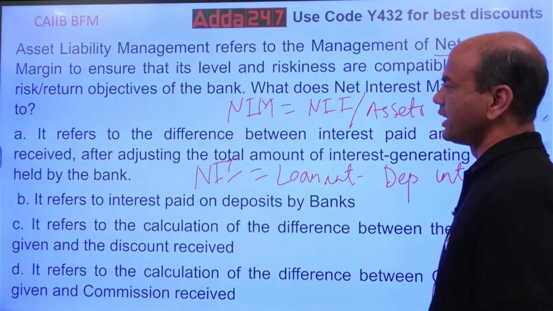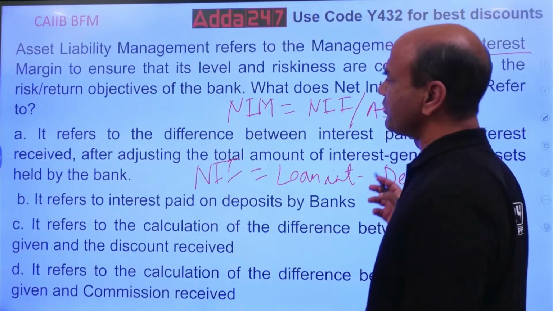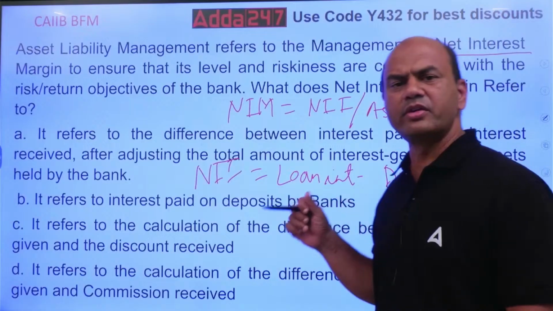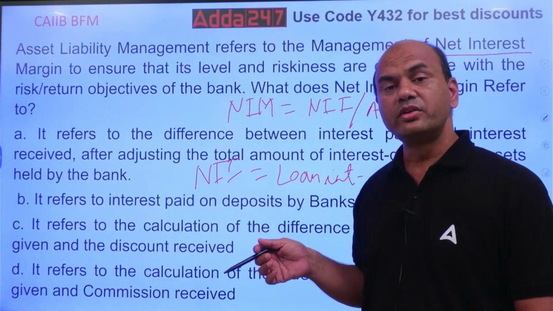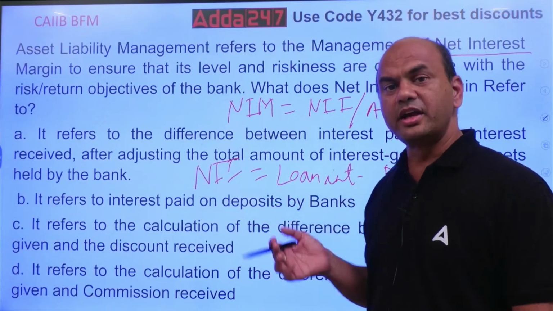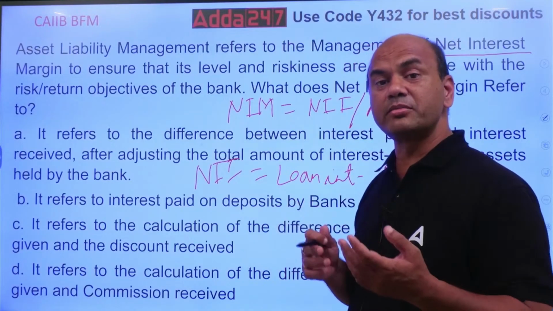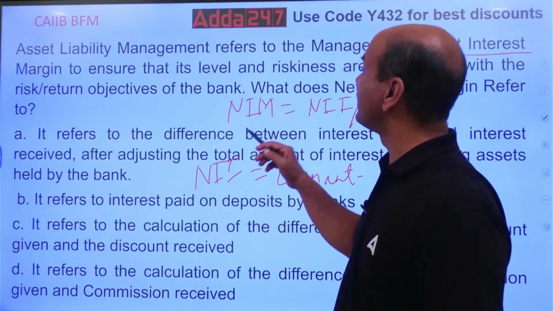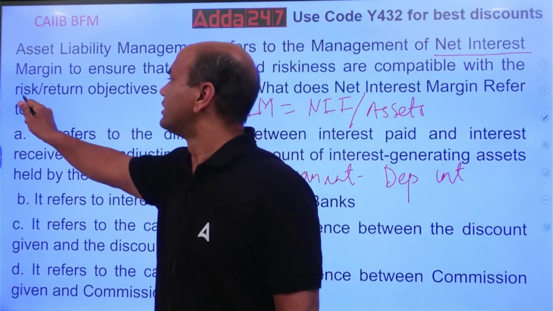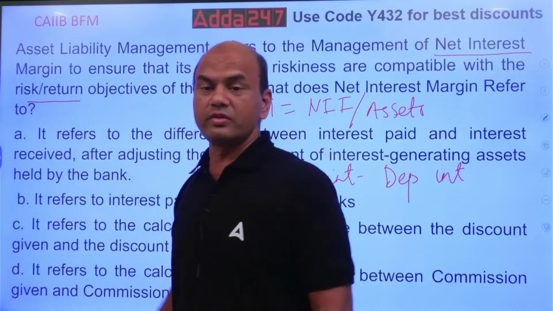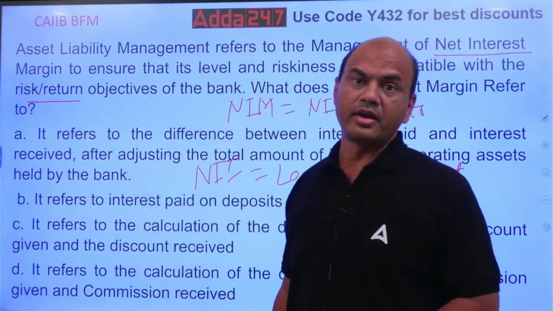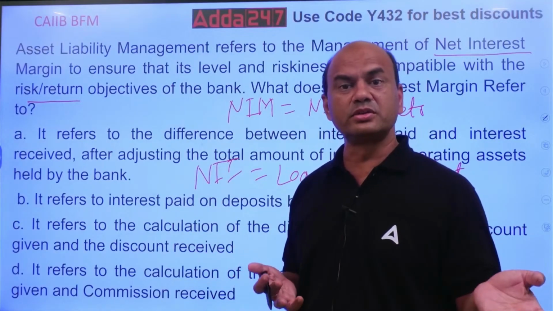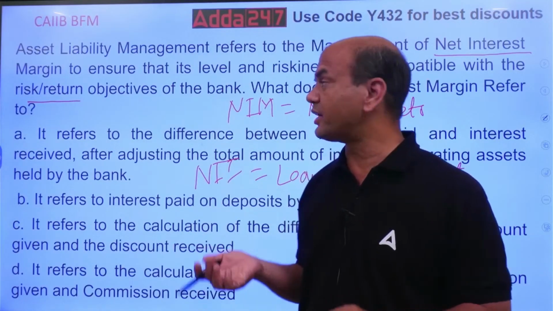That is your NII. So anyone will feel that if this NIM is high, everyone will be happy. But it means you are getting higher interest. It means you might be giving some riskier loans. That is also possible. So this is the meaning of risk return objectives. Your risk and return should always match. I don't want huge returns, because for that I'll have to give riskier loans. That is also not required, isn't it?